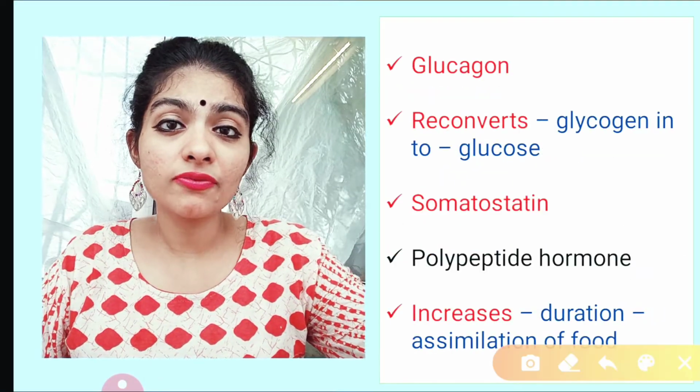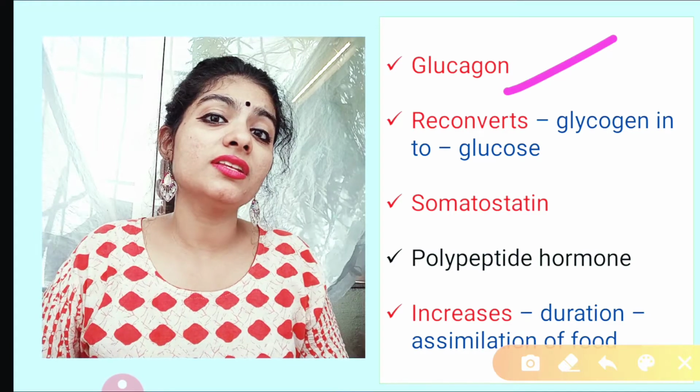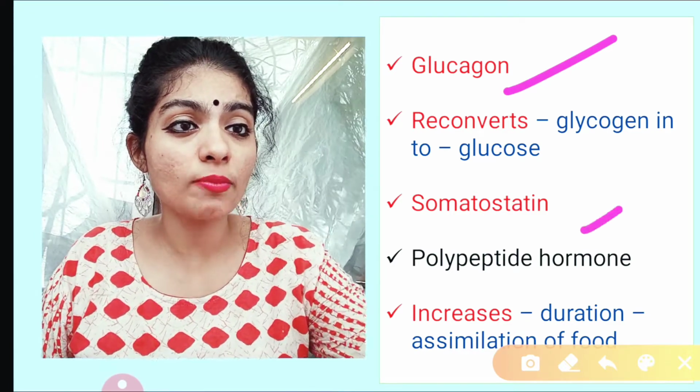Remember, we said alpha cell releases glucagon, beta cell releases insulin, and delta cell releases somatostatin.